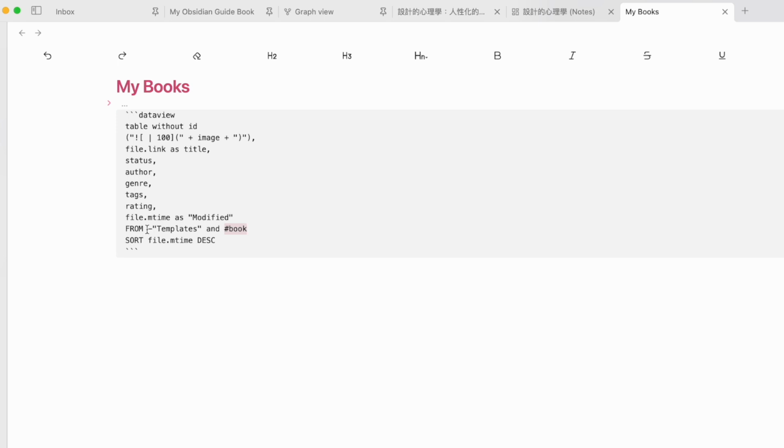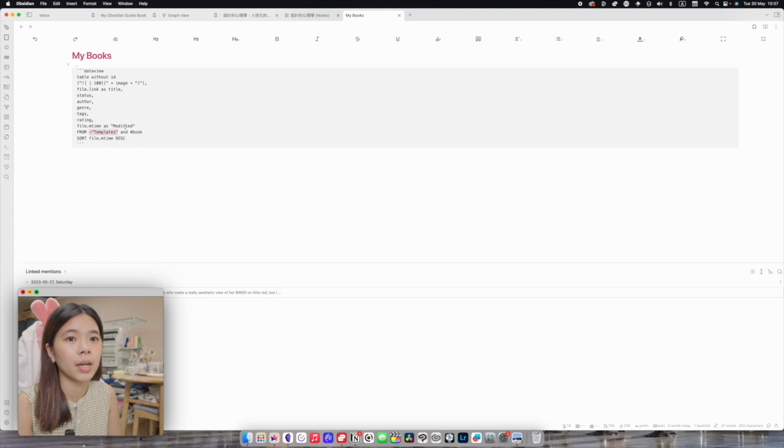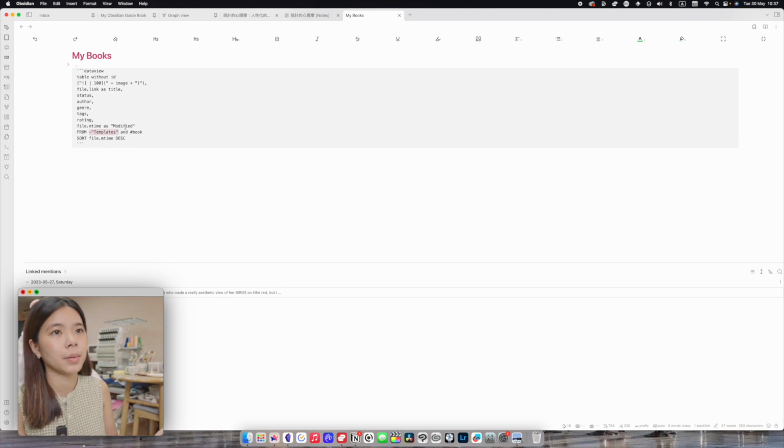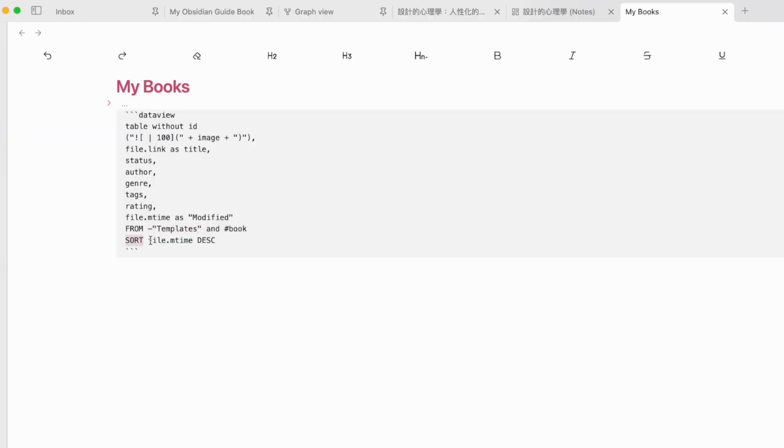And I also told it to not include any pages from templates, because my template for books has the #book in it, but I don't want the template to show in my book database. And I can also sort it by file modify time, descending. And this is the image, and this is the file link as title.